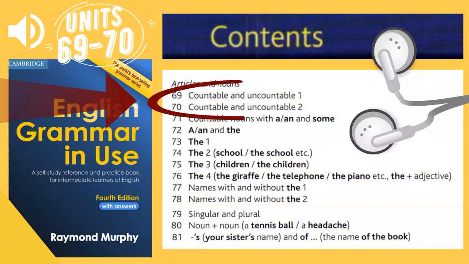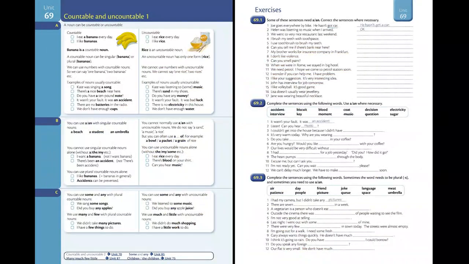English Grammar in Use by Raymond Murphy. Unit 69. Countable and Uncountable 1.